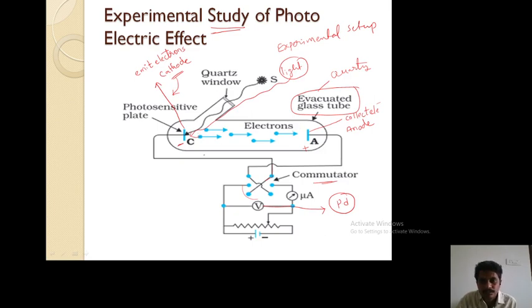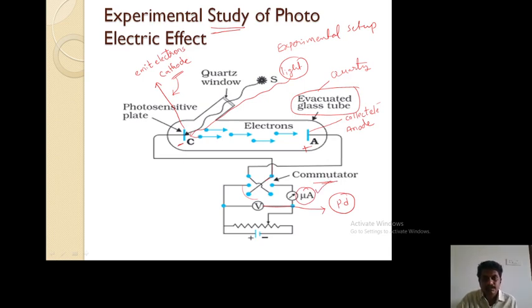Those electrons accelerate towards the positive plate, move in the circuit and establish a current in the circuit, and that current is measured with the use of a meter.